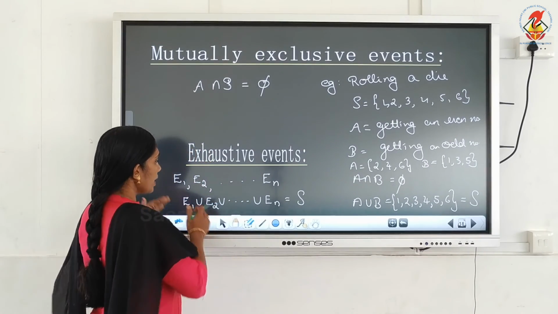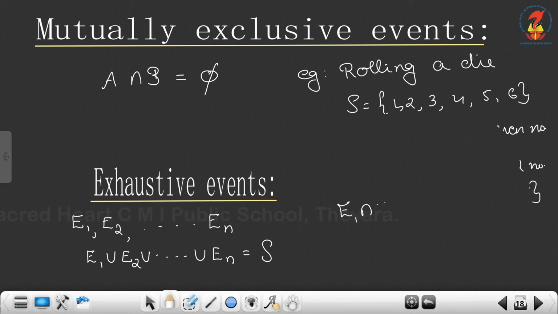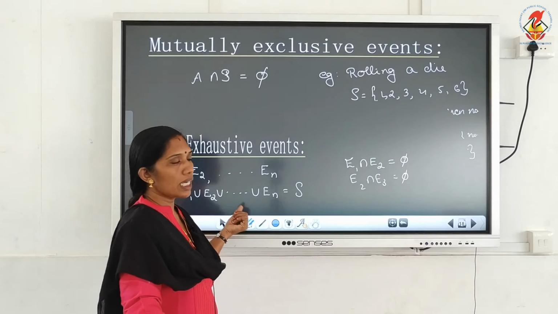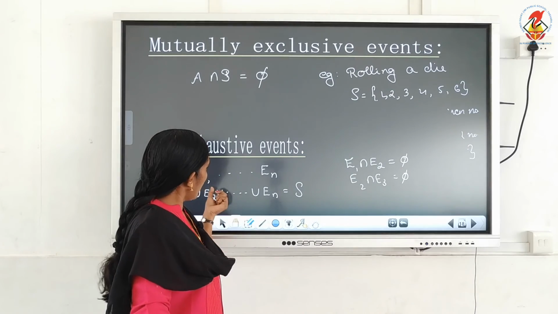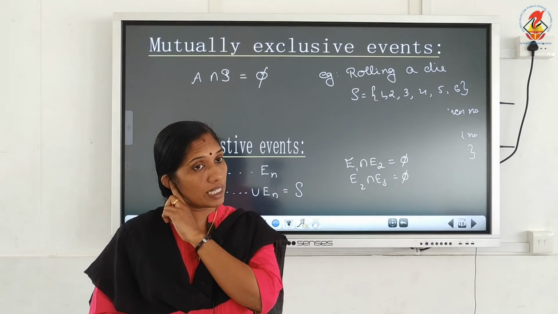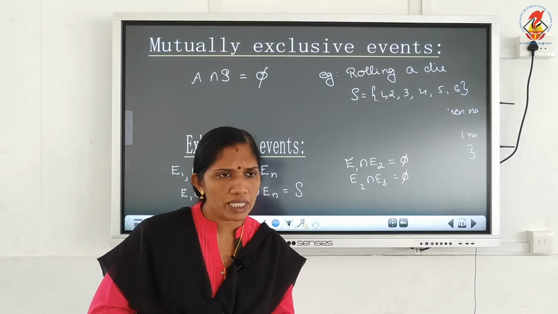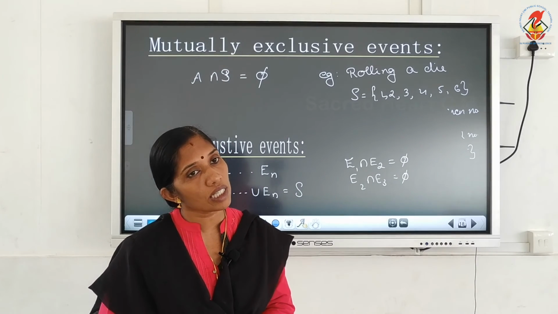If they are pairwise disjoint, that means E1 intersection E2 is equal to the null set, and like that, E2 intersection E3 is the null set. Each one is equal to the null set. Then we can say that they are pairwise disjoint. We already studied disjoint sets in chapter 1, sets. What do you mean by disjoint sets? Two sets are said to be disjoint if their intersection is equal to the null set.